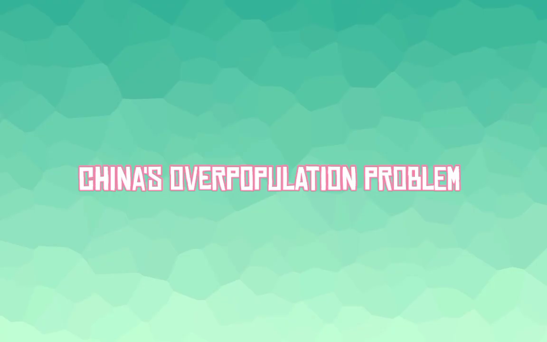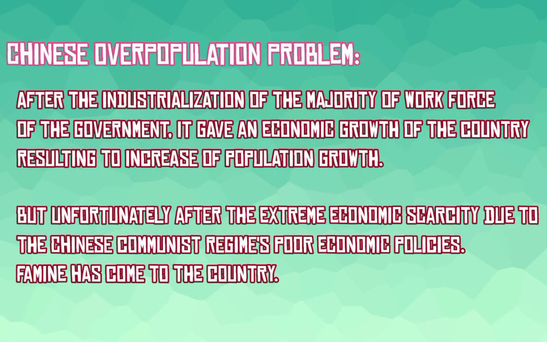One great example I can give regarding this problem is China's overpopulation problem in the late 1950s. After the industrialization of the majority of the workforce of the government, it gave economic growth to the country, resulting in an increase of population growth. But unfortunately, after the extreme economic scarcity due to the Chinese communist regime's poor economic policies, famine came to the country.